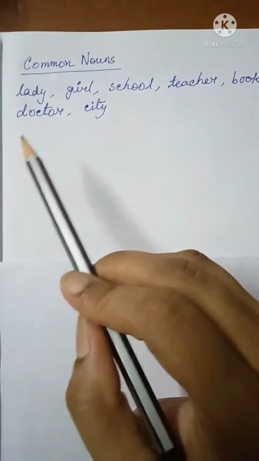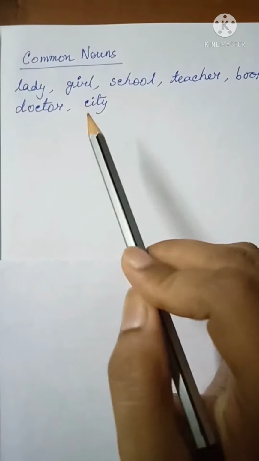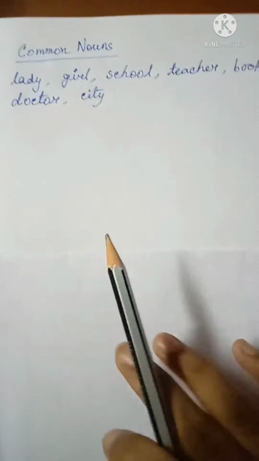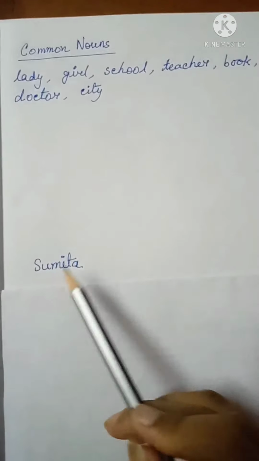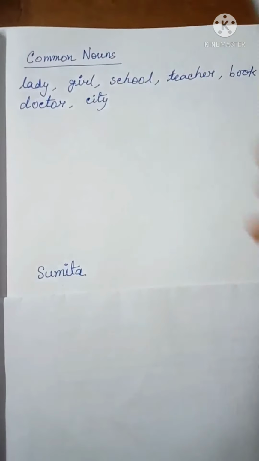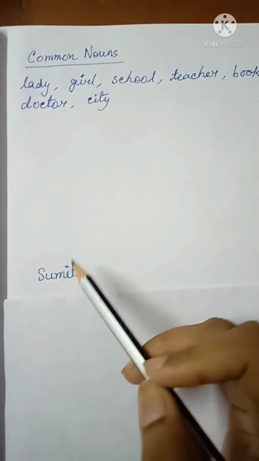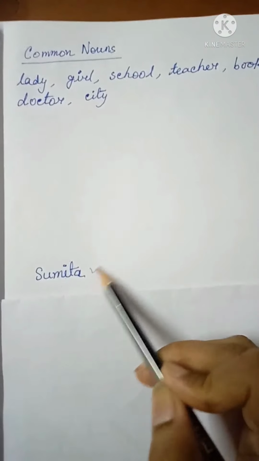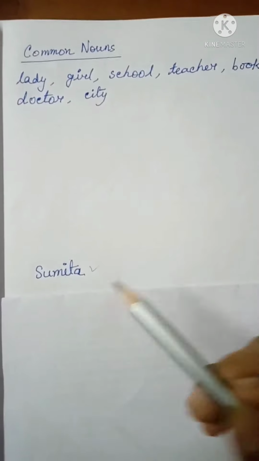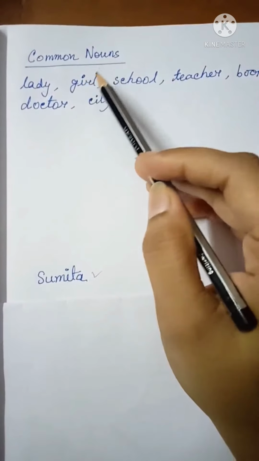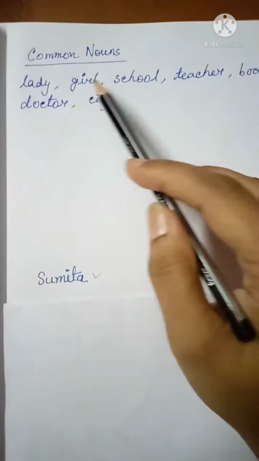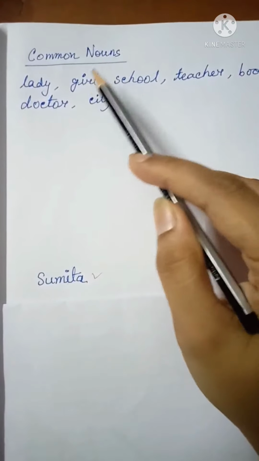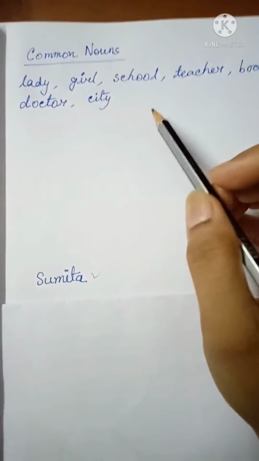But just think, if I say Shumita is a kind lady, then the word Shumita is not a common noun because it is the special name of a particular lady. That's why it is the proper noun. Now come to the next one, girl. Girl is also a common name for a class of female child.